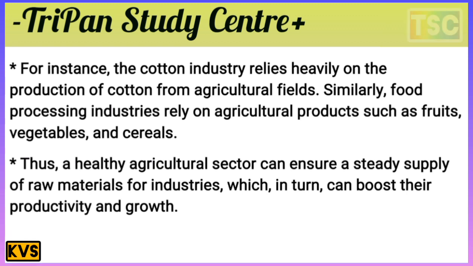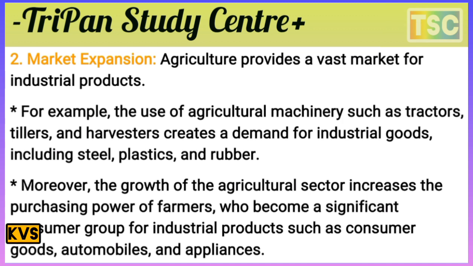Let's see the second point here. The second point is market expansion. Agriculture provides a vast market for industry products here. For example, the use of agriculture machinery such as tractors, tillers, and harvesters creates a demand for industry goods, including steel, plastics, and rubber.